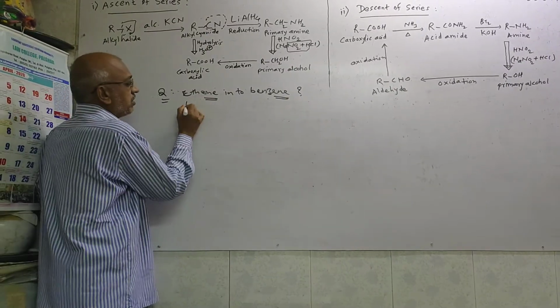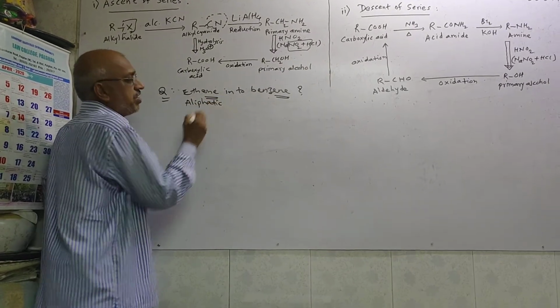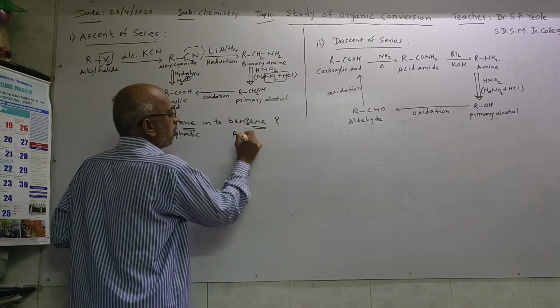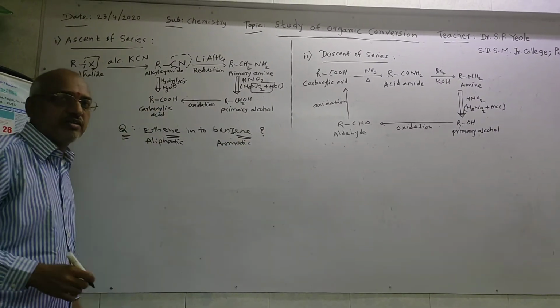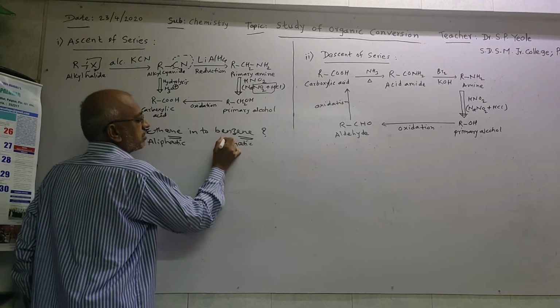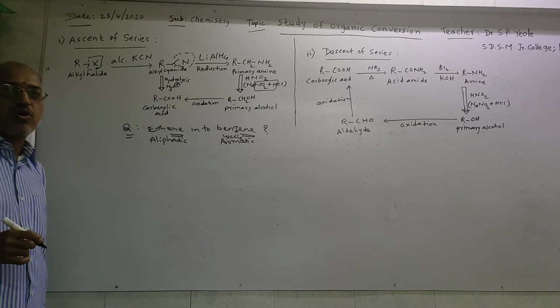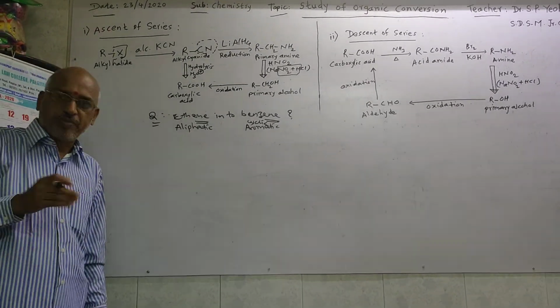This is the aliphatic type of alkene, and you may say it is the aromatic type of alkene. But this is not only the aromatic, it is the cyclic. It is the cyclic aromatic compound called as benzene. Now how we can get that one? How we can prepare that one?